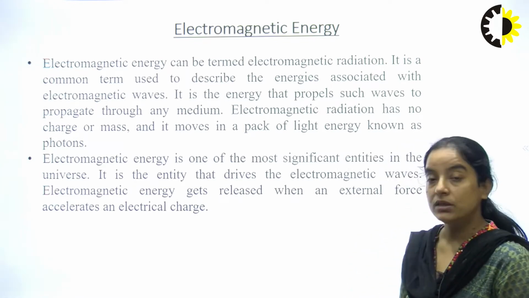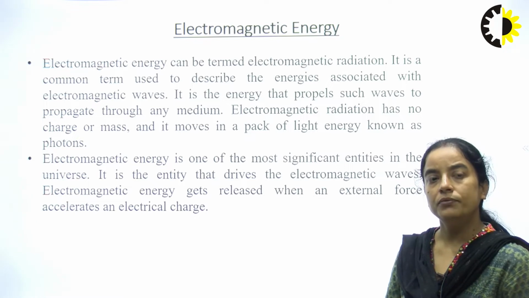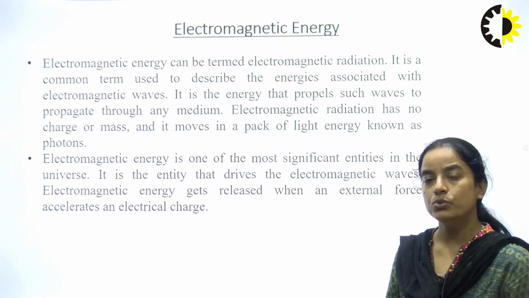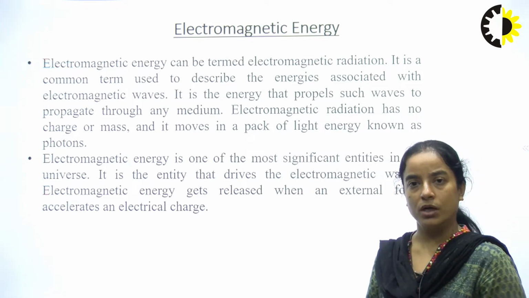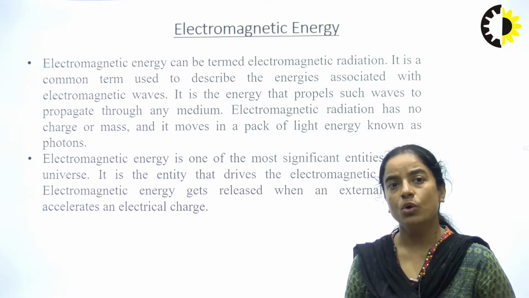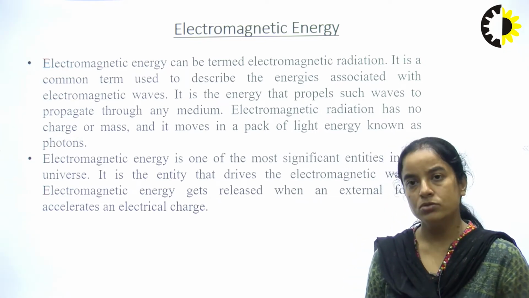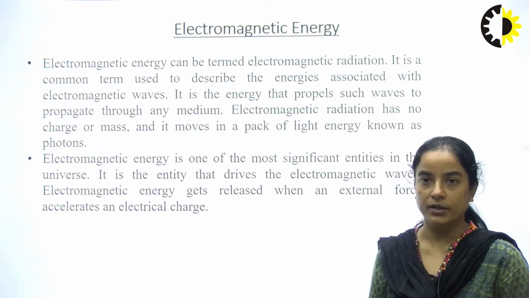Basically, when we accelerate the electrical charge from one place to another, or from one particle to another, that is called the movement of current, and that is also known as a release of electromagnetic energy.